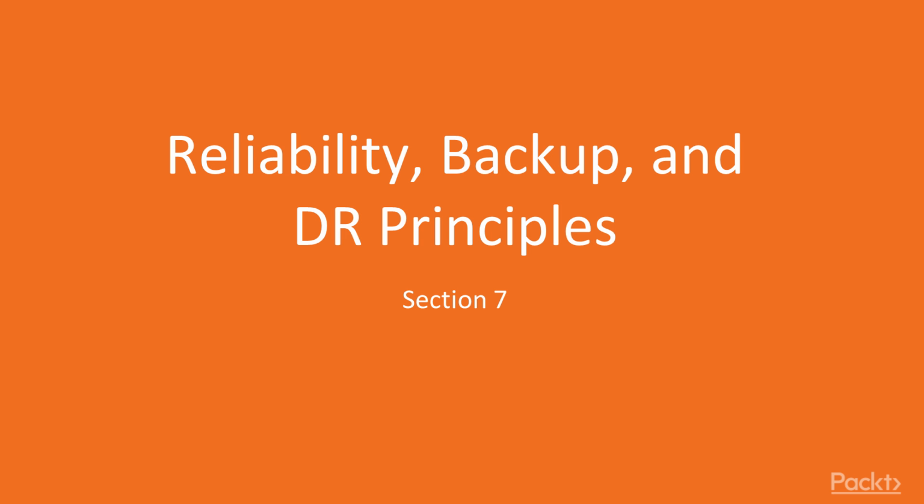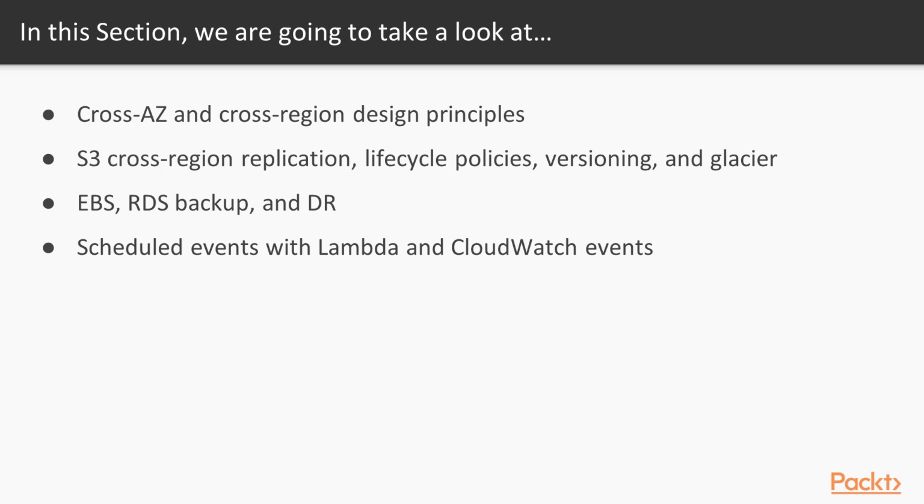Welcome to Section 7, Reliability, Backup, and Disaster Recovery Principles. We are going to cover a few topics regarding reliability and disaster recovery, like cross-availability zone and cross-region design principles, S3 cross-region replication, lifecycles in S3, versioning and Glacier integration, Elastic Block Store and RDS backup and disaster recovery methods, and also a trick about how to trigger backup in AWS using Lambda and CloudWatch events.